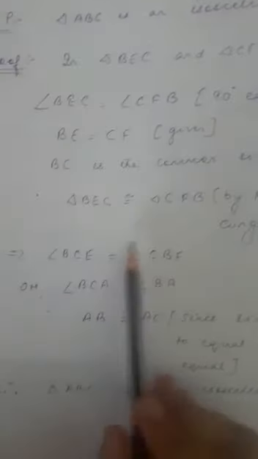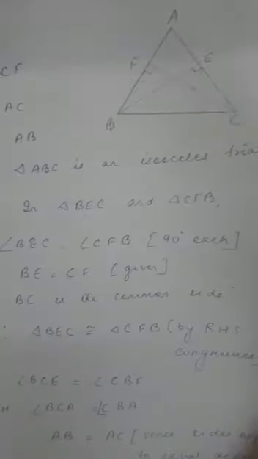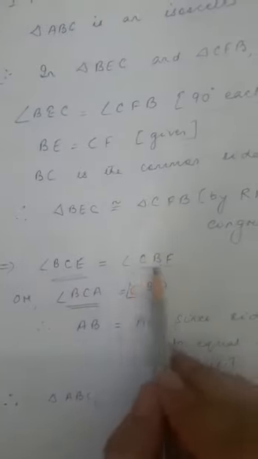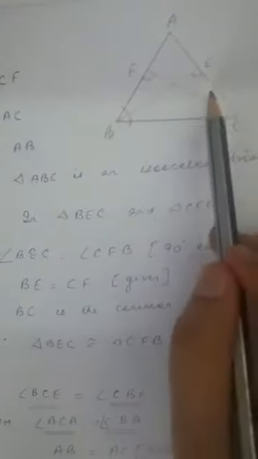Now, if these two triangles are congruent, angle BCE is equal to angle CBF. We can write this one. BCE can be written as BCA and CBF can be written as CBA. So I have written here in place of BCE, BCA, and in place of CBF, CBA. Now, the side opposite to angle CBA is AC.